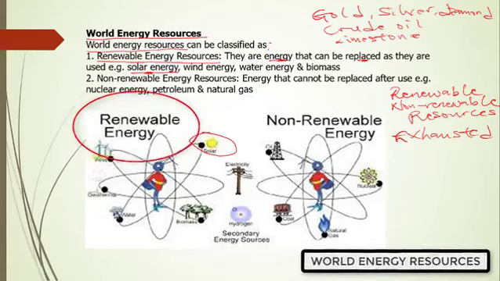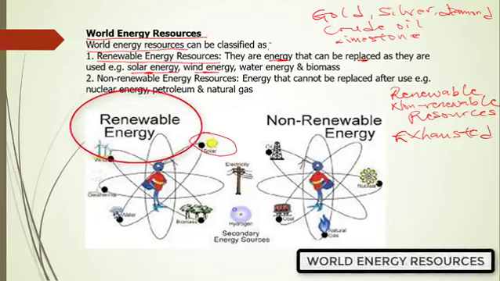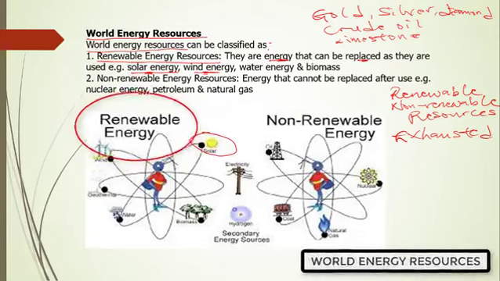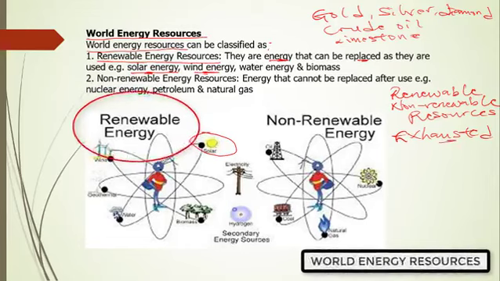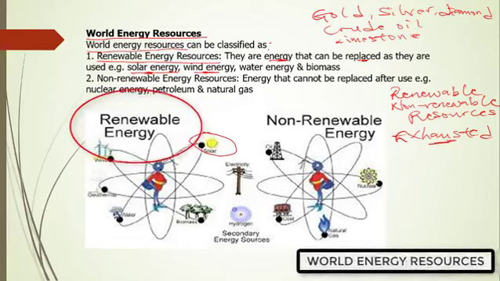Another kind of energy that is inexhaustible is wind energy. We breathe oxygen, we feel the effects of wind. When we wash our clothes, we leave them to dry, and wind helps to dry our clothes as well. There has never been a day we woke up and they told us that the wind in the world has been exhausted or that it has finished. It is another example of renewable energy.